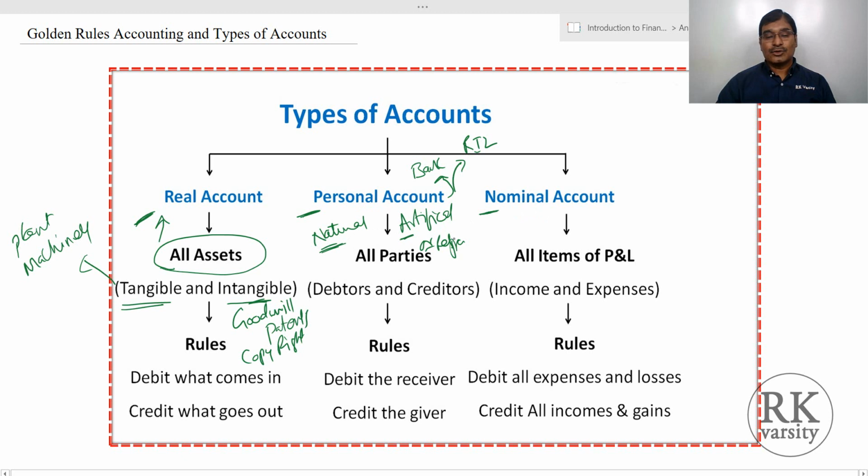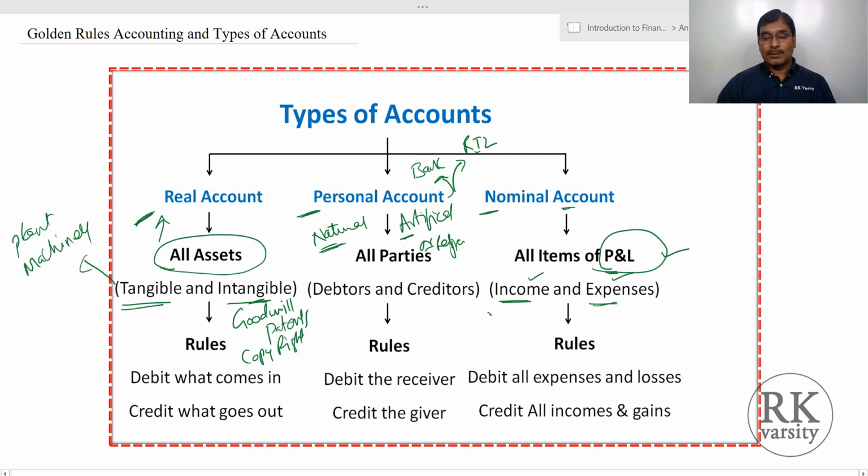When it comes to the nominal account, in a nominal account you have income and expenses, that is, all the items that appear in your income statement, the profit and loss account. So incomes and expenses are all nominal accounts. At this point of time, you may be wondering what a profit and loss account is. Don't worry about this, but now pay attention to income and expenses.